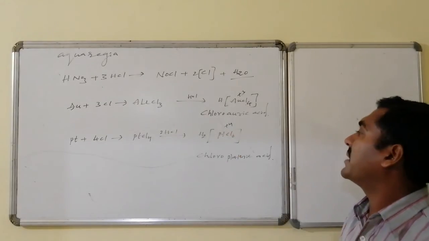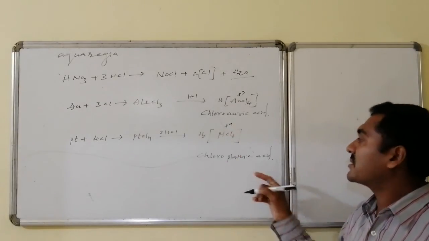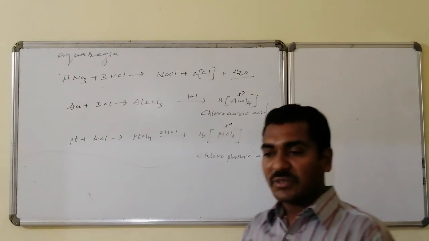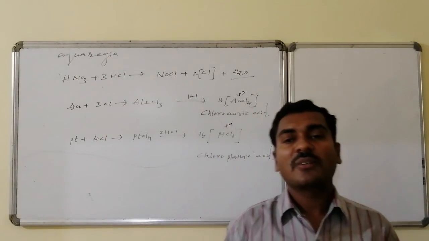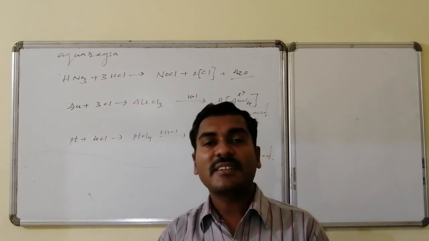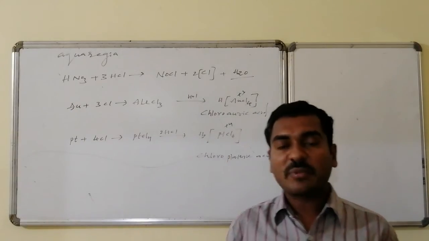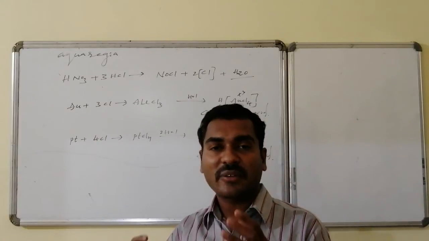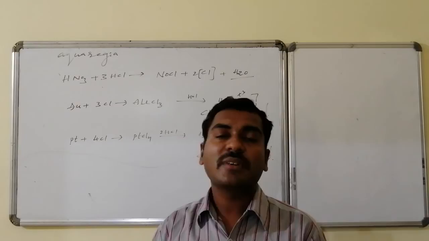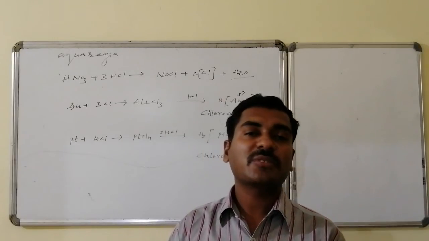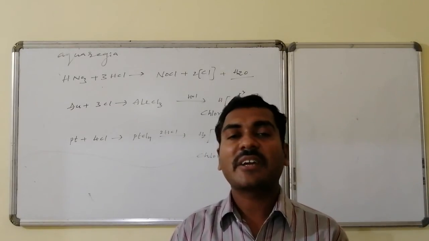Here platinum is maintaining +4 oxidation state, it is also soluble inside the solution. Gold is also present in the dissolved situation, hence this particular royal water, which is a combination of 3 units of HCl and 1 unit of HNO3, is said to be the royal water, otherwise aqua regia.